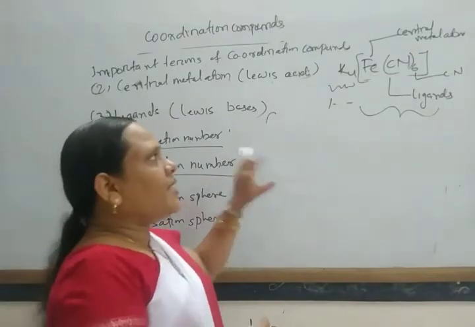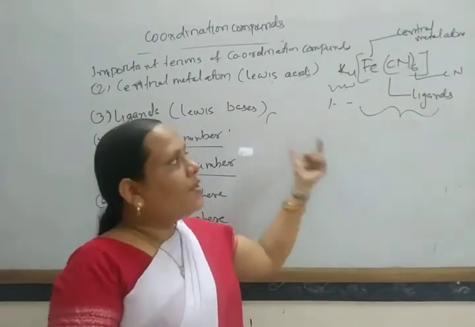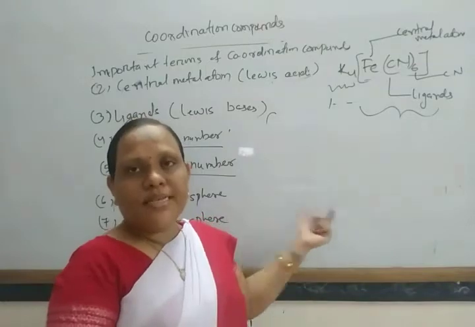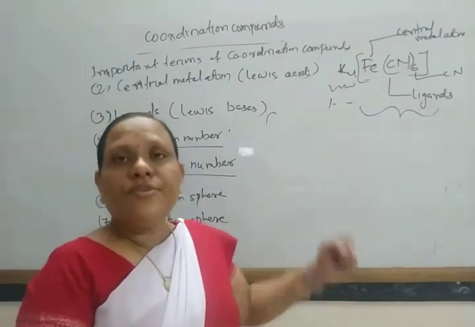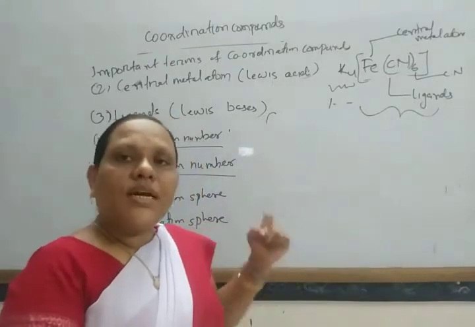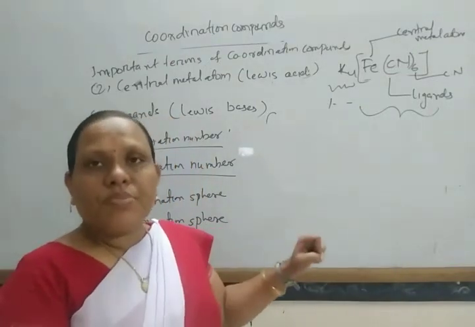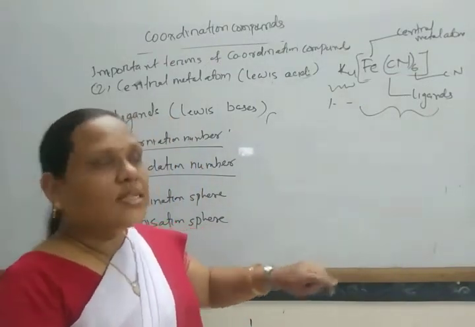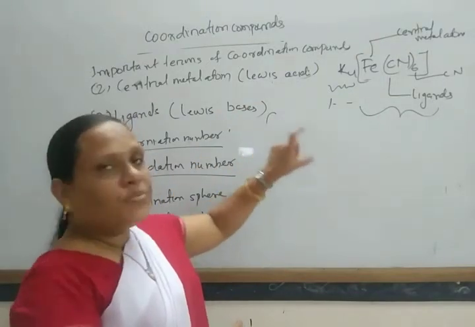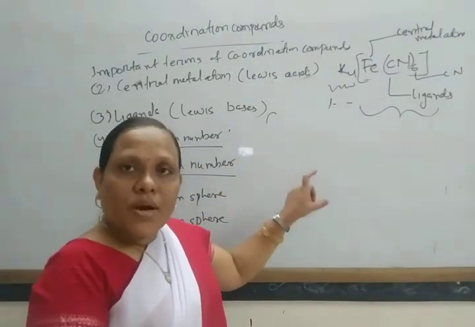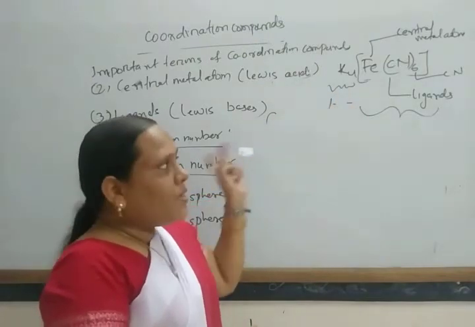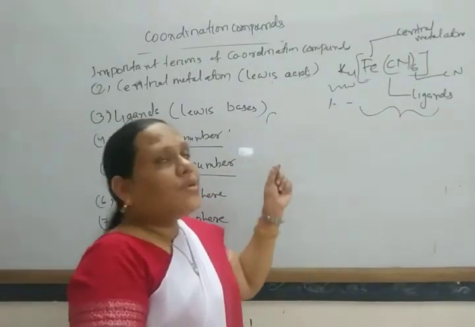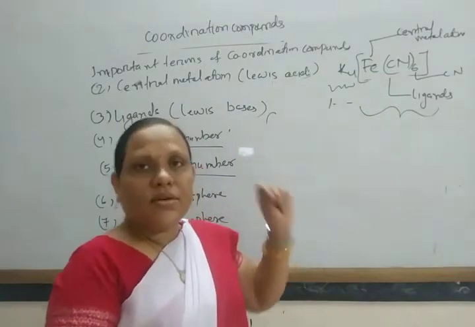That means when any atom forms this type of coordination complex, it should achieve the electronic configuration of the next inert gas. That means the total electrons of the central metal atom should be equal to the electrons of the next inert gas.